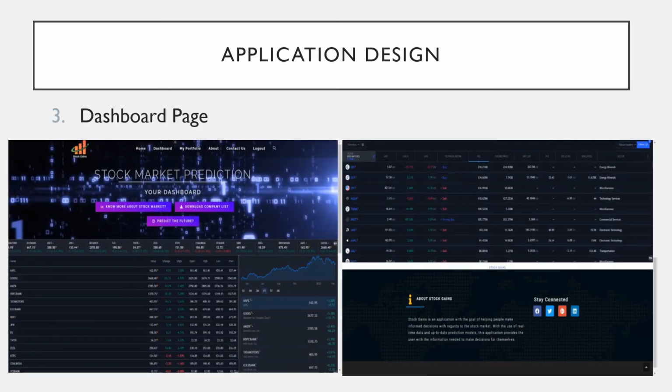Upon successful login, the user is redirected to the dashboard page. Over here, the user can view a lot of information about various stocks. The image on the left shows a wide variety of stocks and their various stock prices such as open price, high price, etc. Also on the right hand side, there have been various graphs displayed of various top companies which shows the trend of stock prices. The user can use that in order to get an idea of the trend of the stock price as well.